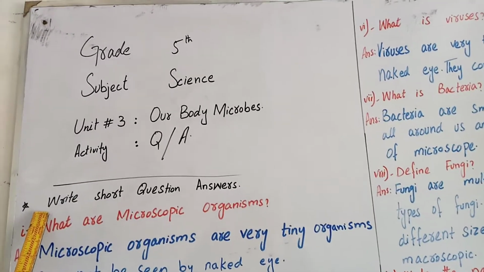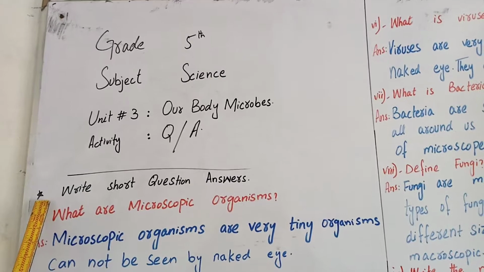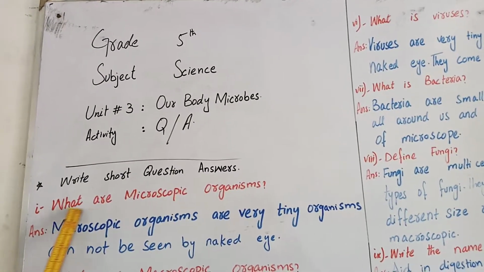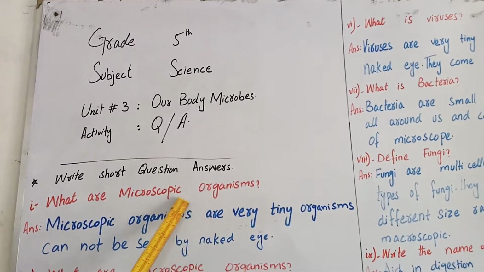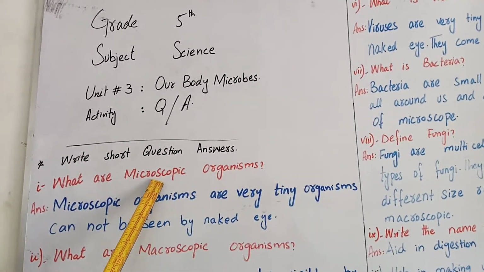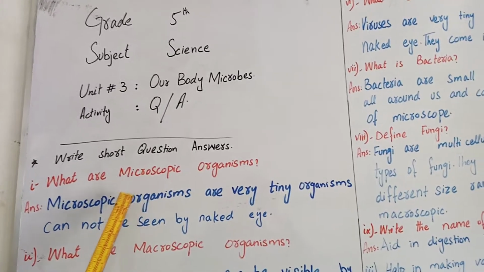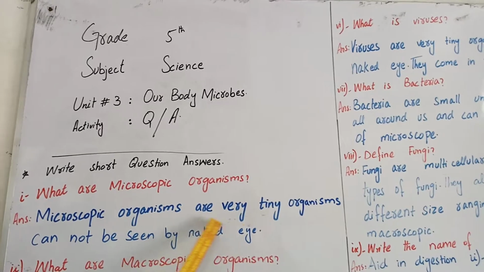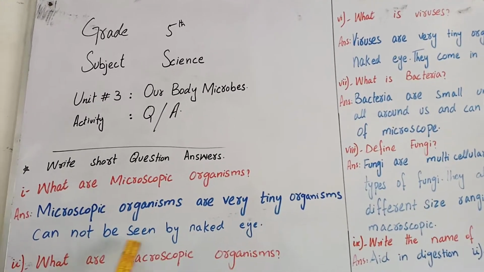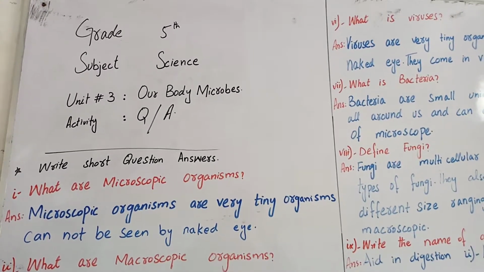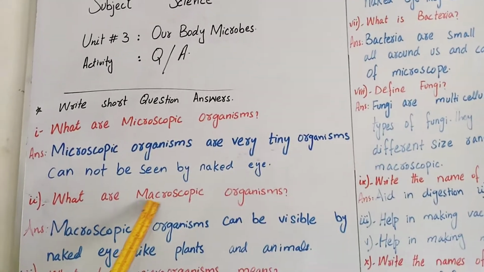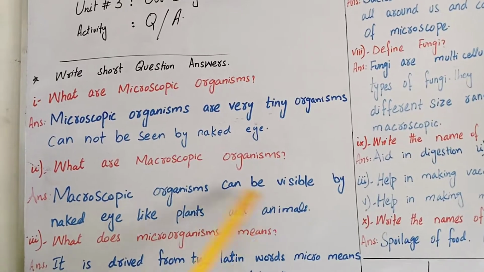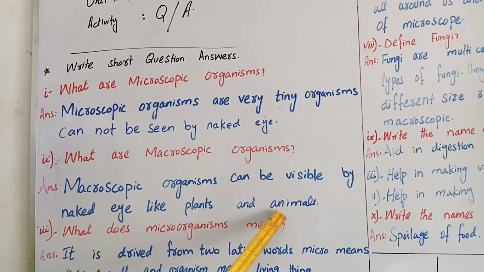Students, first of all we write the question answers. First question is, what are microscopic organisms? Microscopic organisms are very tiny organisms that cannot be seen by the naked eye. Question number 2 is, what are macroscopic organisms? Macroscopic organisms can be visible by the naked eye, like plants and animals.